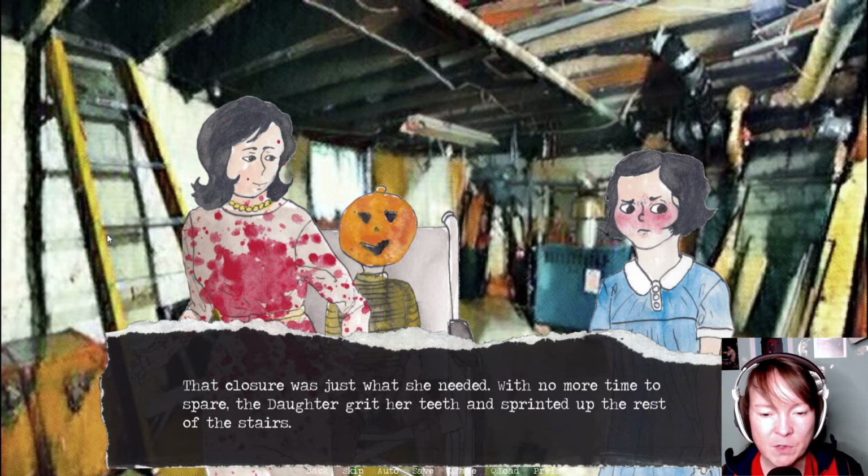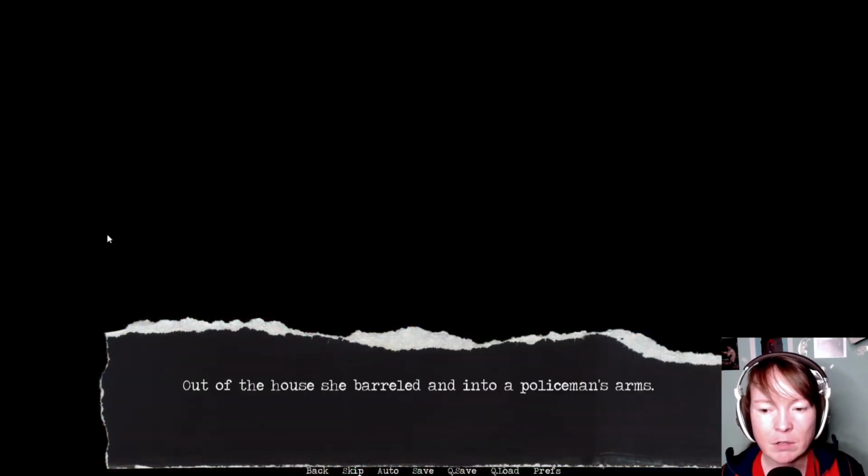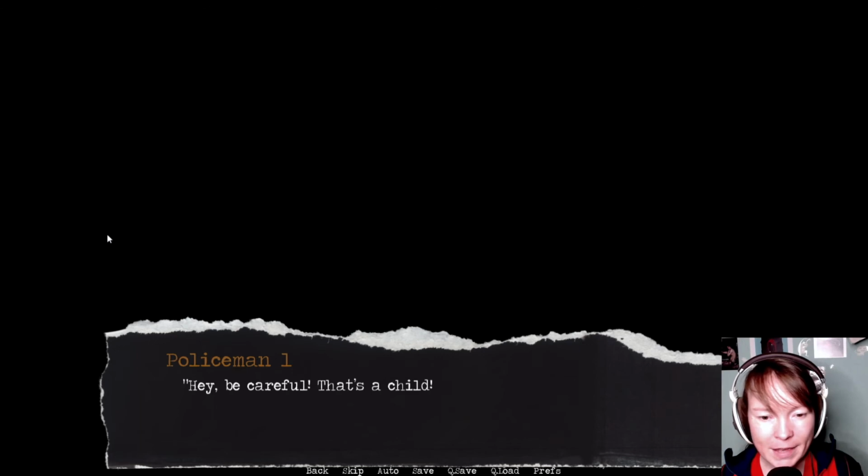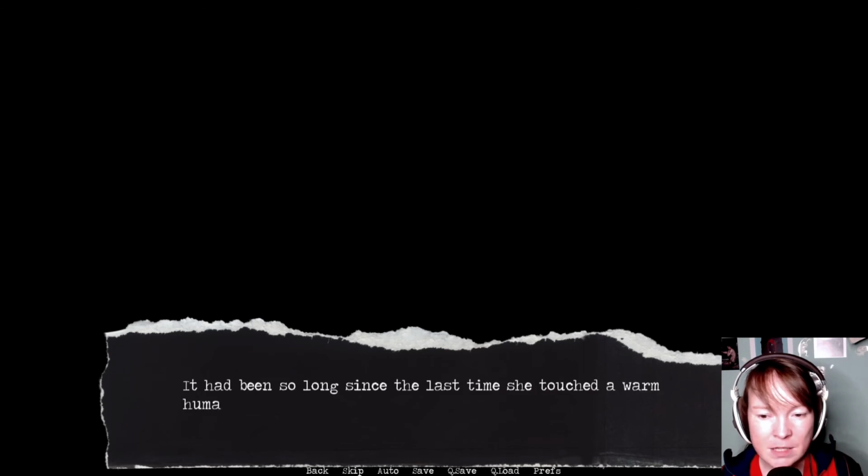With no more time to spare, the daughter grit her teeth and sprinted up the rest of the stairs. Out of the house, she barreled into a policeman's arms. The mother's howling was already far in the distance. Hey, be careful, that's a child. Are you hurt? What is your name? It had been so long since the last time she touched a warm human being. Her resilience was finally rewarded.